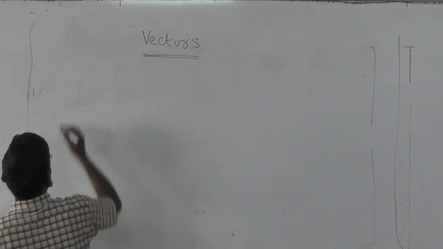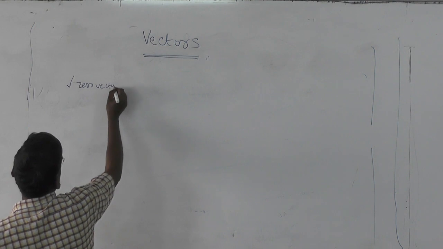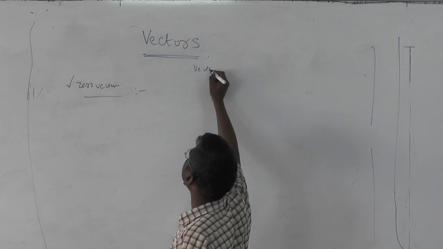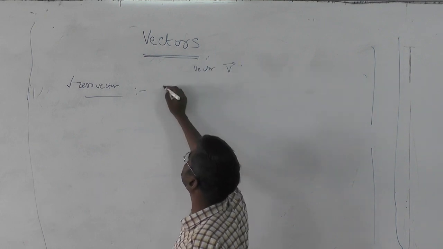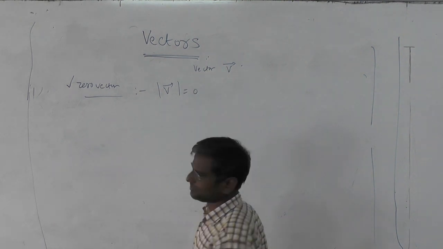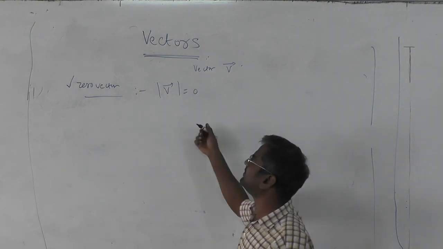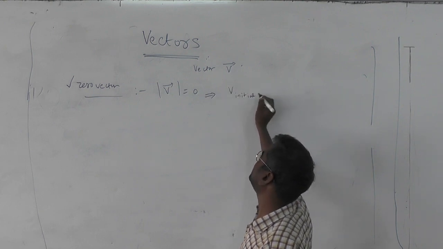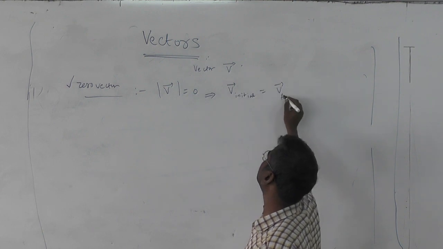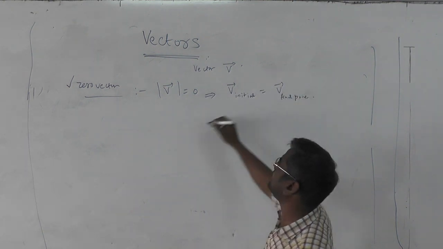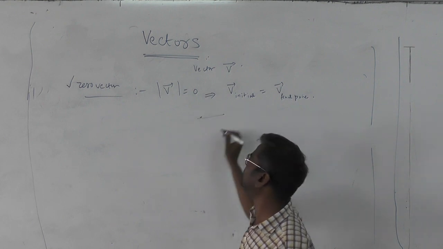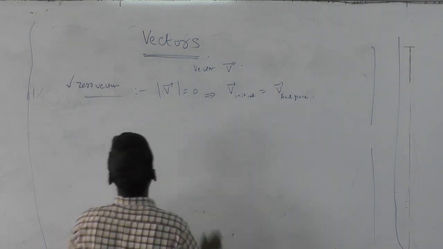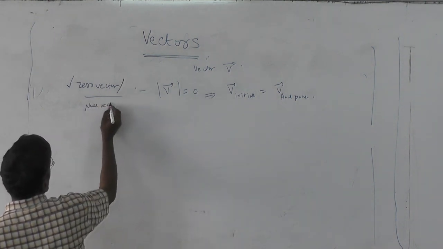We will start with something called a zero vector. A zero vector is when the magnitude of that vector is zero. Suppose the vector is V bar, then a zero vector is mod V equal to 0. When will the modulus or magnitude be 0? When the vector's initial point equals the vector's final point. When the initial point and final point are the same, there is no vector, you see a point. That is your zero vector, null vector.